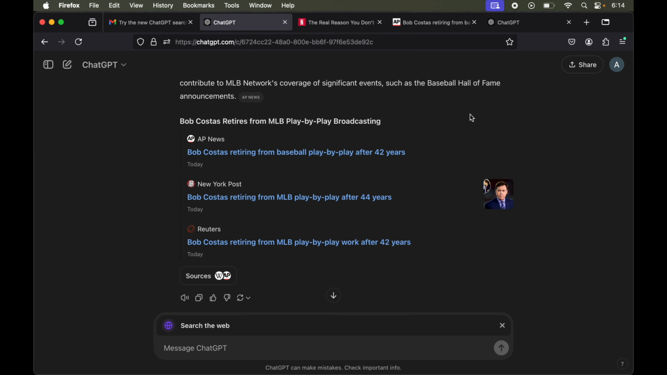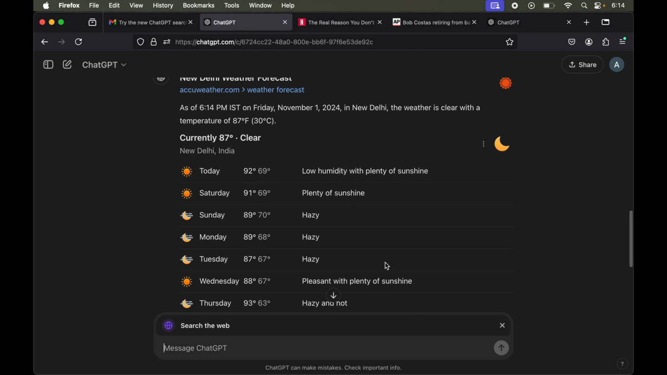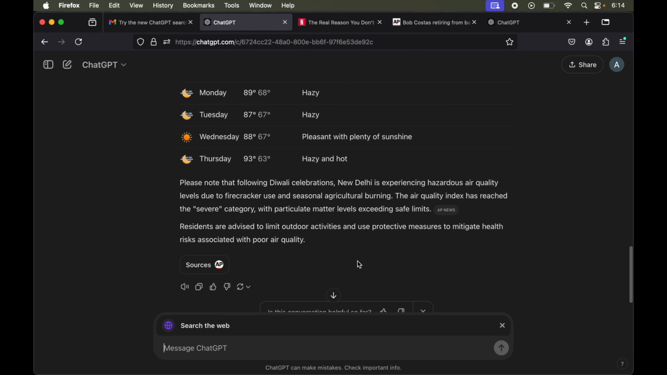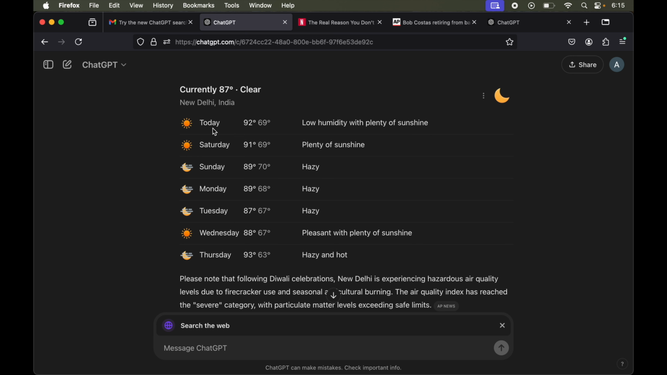Now let's try some other things. So let's check out the weather. So let's type in weather in New Delhi. Let's hit enter. So we have got the information quite fast, and it gives weather for 7 days in nice tabular format. So again the source is also present at the last, which is this AP News, and from here also we can access the sources. So it gave the answer like as of this particular time in New Delhi the weather is clear with a temperature of this much, and it has given the weather for today, Saturday, Sunday. So for 7 days it has given us.